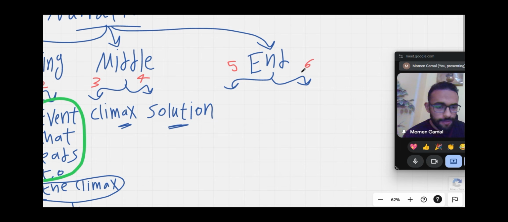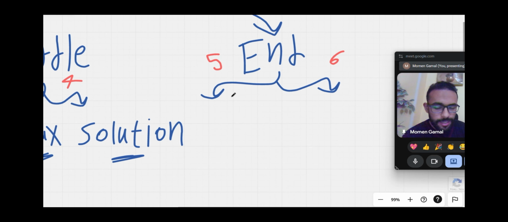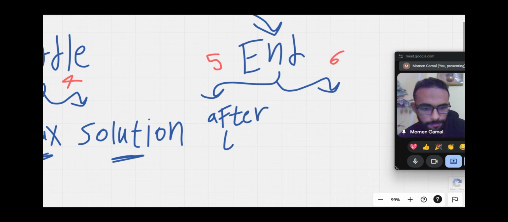Paragraph number 5 and paragraph number 6. In paragraph number 5, in the end here, after the solution, you should write what happened after the solution.